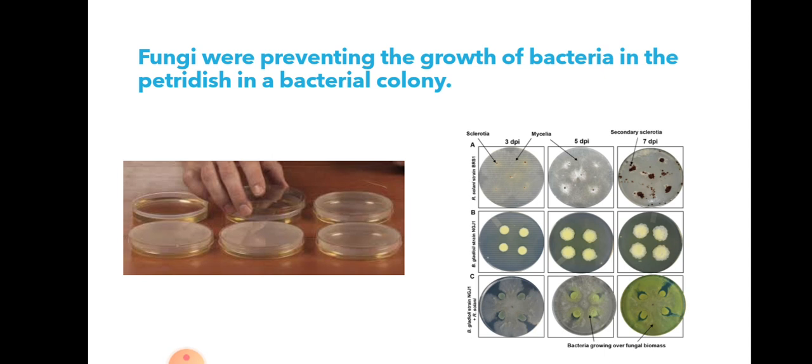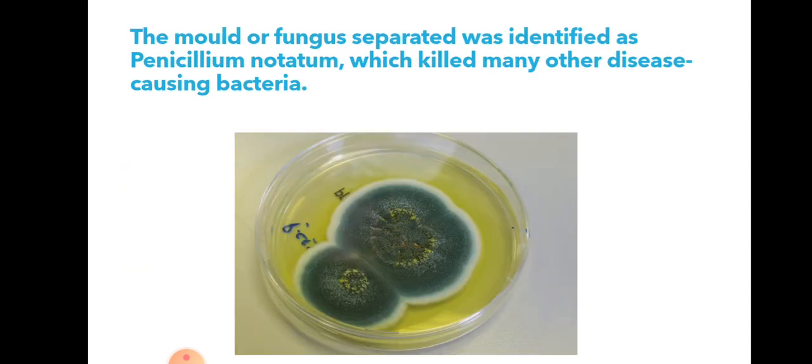He separated the substances released by the fungus and tested them on some other disease-causing bacteria. This substance also killed many other disease-causing bacteria.